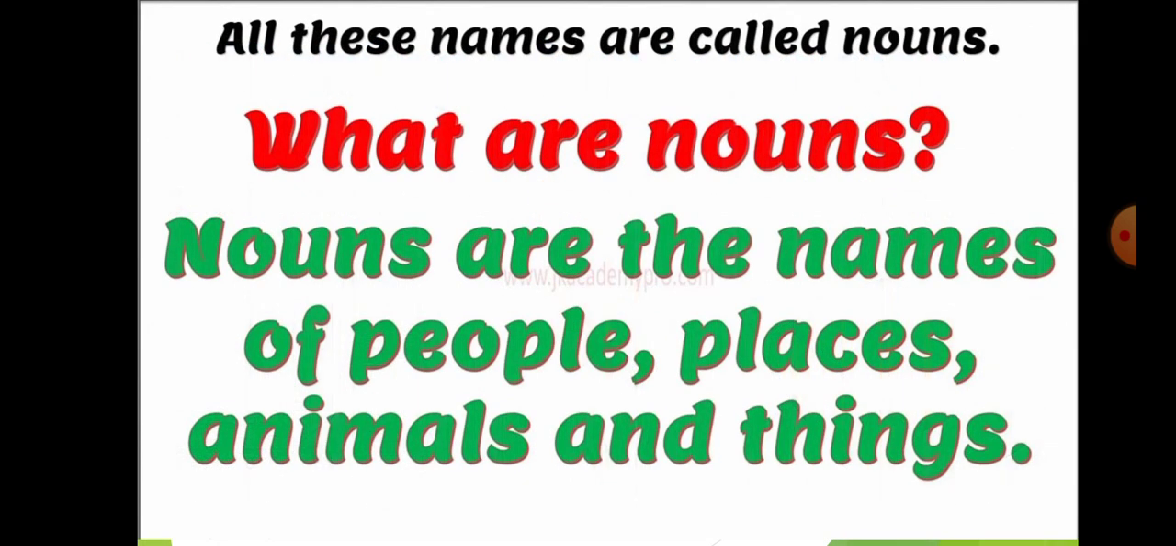All these names are called nouns. What are nouns? Nouns are the names of people, places, animals, and things. So you understood everything around us, all the people around us, then all the places, all animals and things. So basically everything around us has certain names, and that is known as nouns. So our topic for today is nouns.